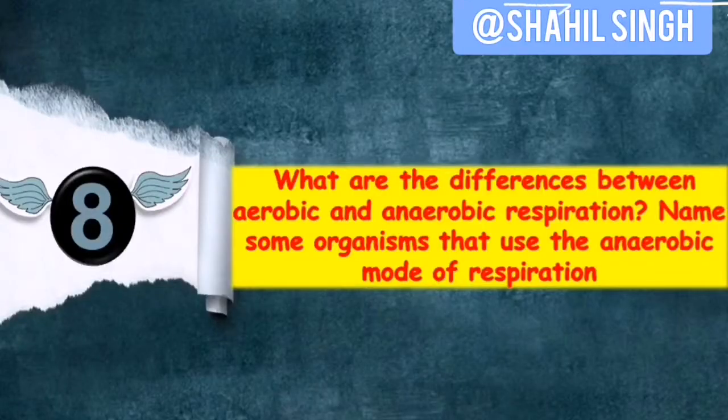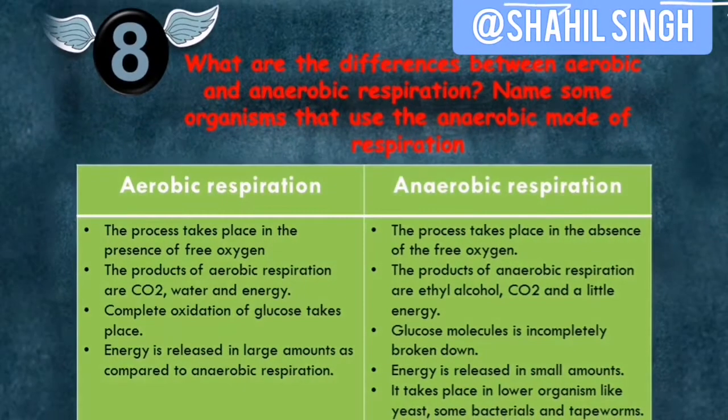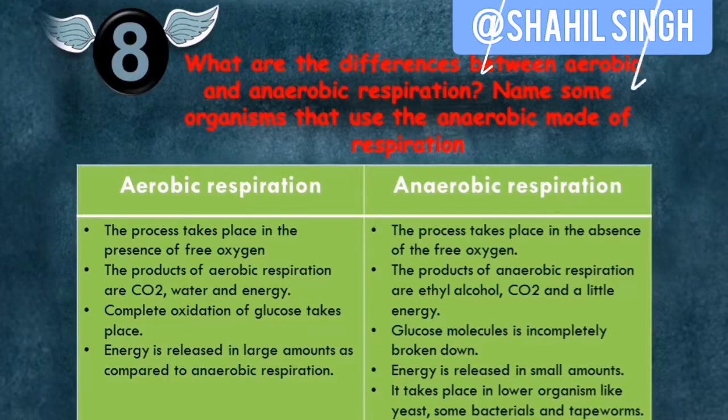So our next question is, what are the differences between aerobic and anaerobic respiration? Name some organisms that use the anaerobic mode of respiration. So aerobic respiration takes place in the presence of free oxygen and the other process takes place in the absence of free oxygen. The products of aerobic respiration are CO2, water and energy, and the products of anaerobic respiration are ethyl alcohol, carbon dioxide and a little energy.